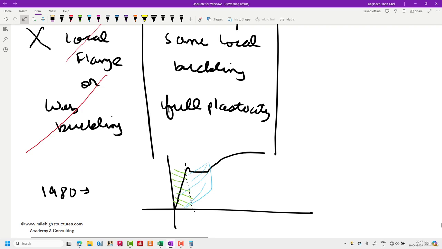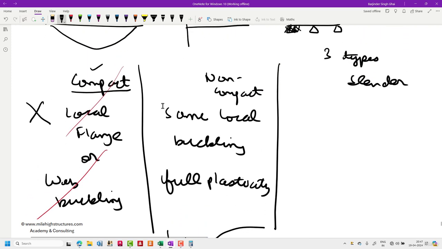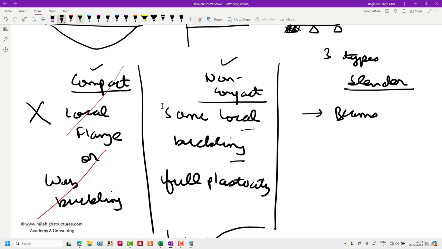The point that I'm trying to convey is that in compact sections we can achieve full plasticity. In non-compact sections we cannot achieve full plasticity; before that, some local buckling may happen. And under the slender section, a slender section and a slender beam are both different things. First of all, if in the analysis you are having a slender section for a beam, then you are doing the analysis wrong, or you are doing the design wrong.